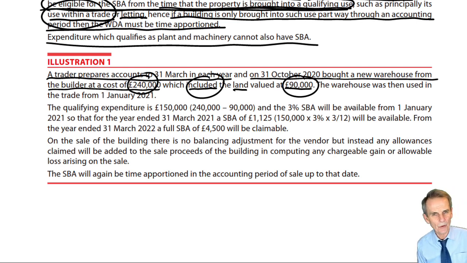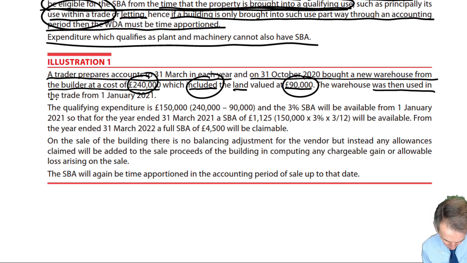When will the 3% on that 150,000 be available from? Not necessarily when it was first bought, but when it was first brought into use. And what are we told here? The warehouse was then used in the trade from the 1st of January 21.